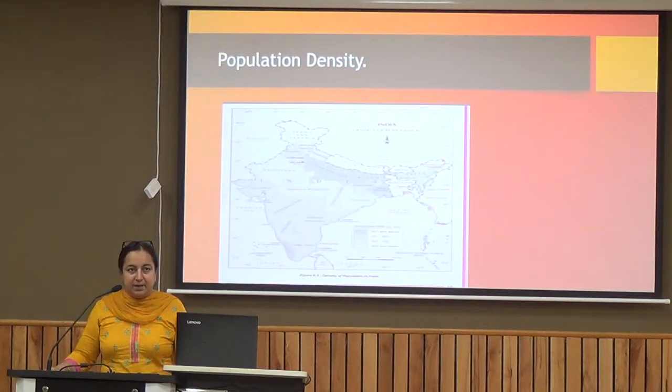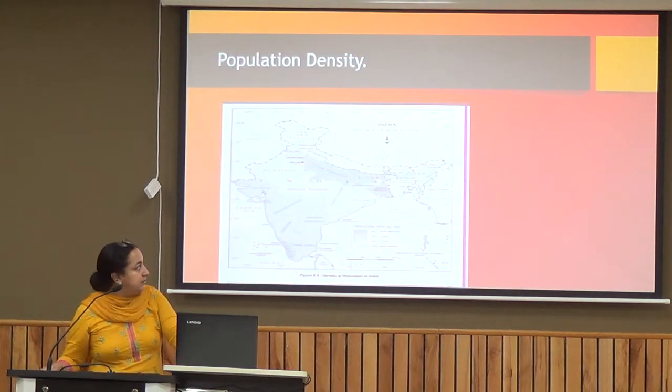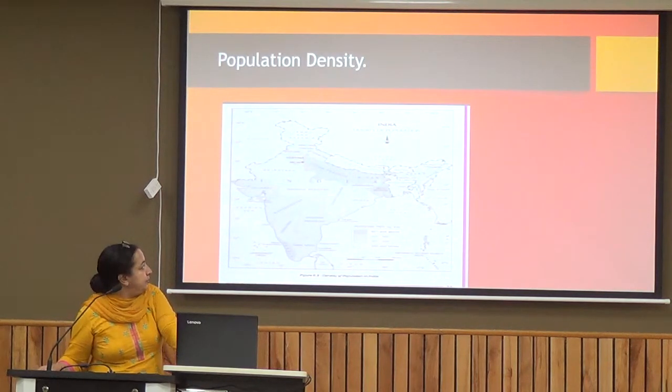Now in this map we are able to see the states which are most populated. They are UP, West Bengal, the darker portion of the states, we are able to see it in the map. So we can actually categorize them into three parts, like three divisions. The most populated states are UP, Bihar, West Bengal and Kerala.